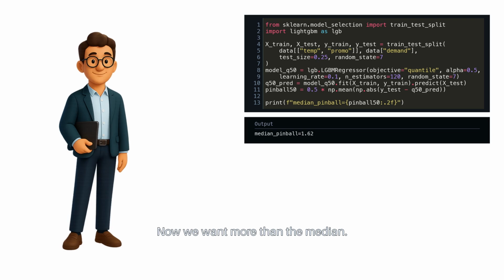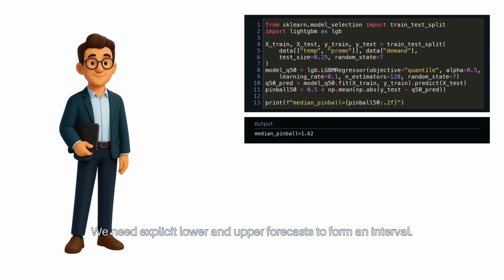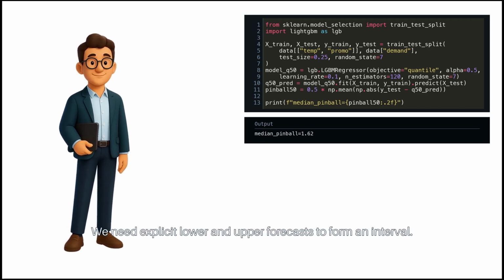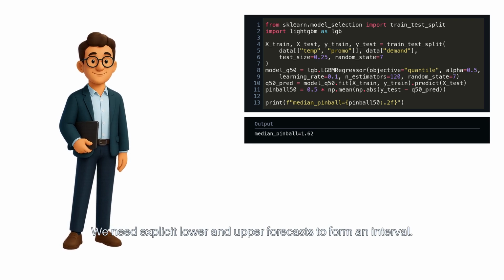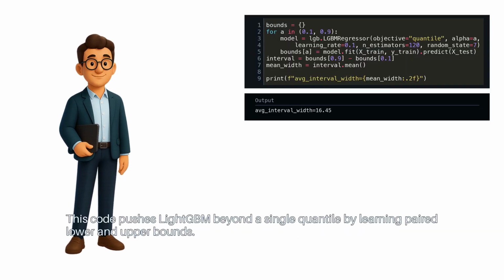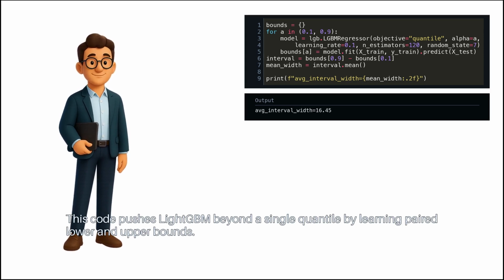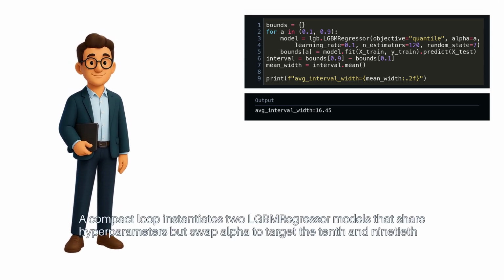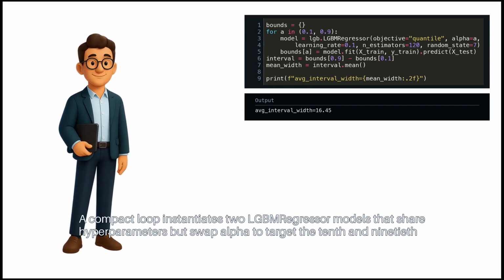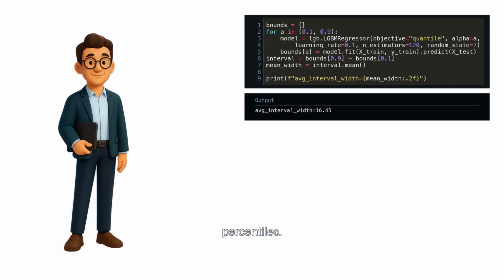Now we want more than the median. We need explicit lower and upper forecasts to form an interval. This code pushes LightGBM beyond a single quantile by learning paired lower and upper bounds. A compact loop instantiates two LGBMRegressor models that share hyperparameters, but swap alpha to target the 10th and 90th percentiles.